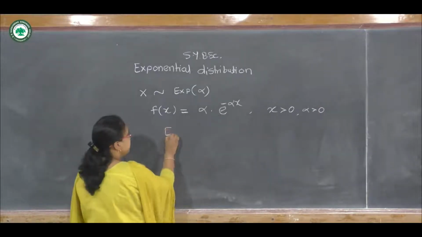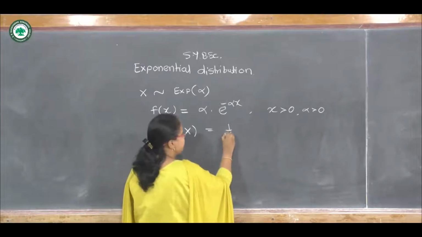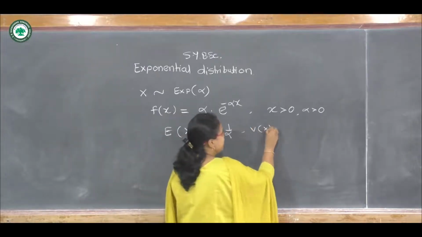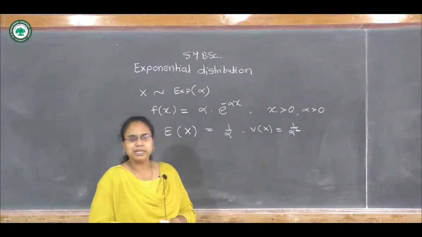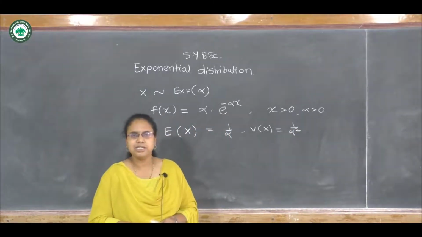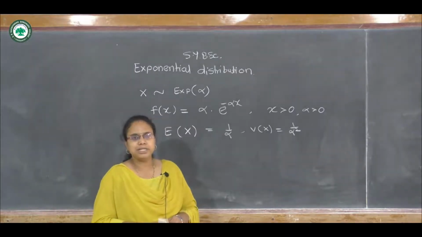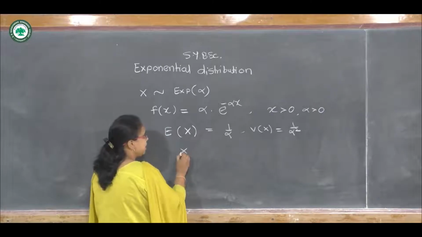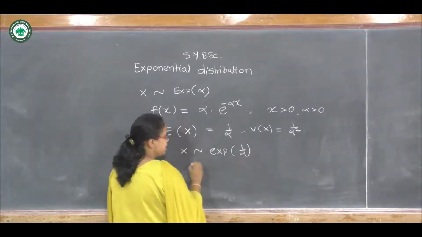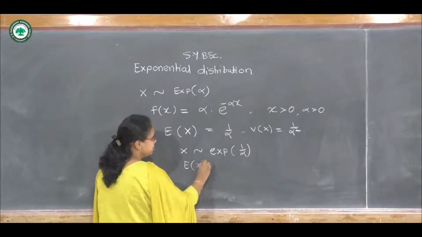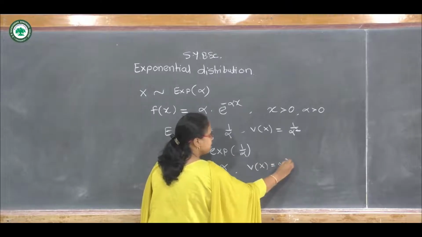The mean, expected x, is 1 upon alpha, and the variance of x is 1 upon alpha square. So these are the mean and variance when the parameter is alpha. Similarly, if x follows exponential with parameter 1 upon alpha, then its mean will be alpha and variance will be alpha square.